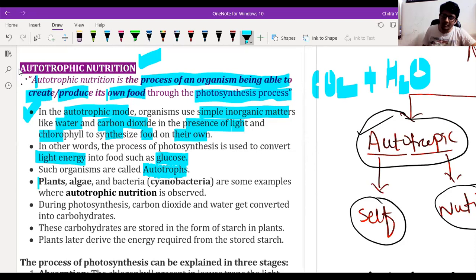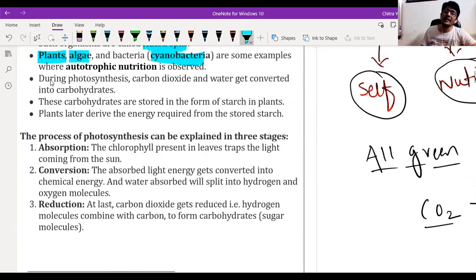Like all green plants, we have algae, and we have one bacteria called cyanobacteria. These organisms perform the photosynthesis reaction for the preparation of their own food. That's why they come under autotrophic nutrition.